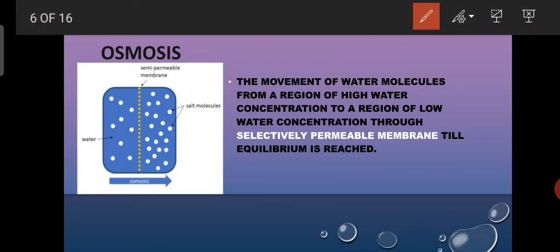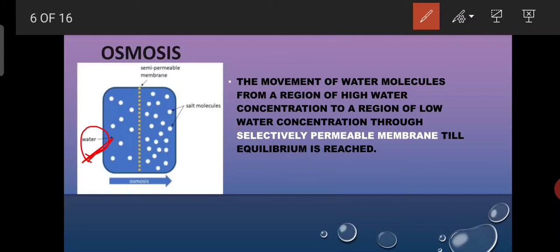Here also there is movement of particles, but what are actually moving? The solvent particles are moving. The water will move. In diffusion there was no such restriction, but here the water, the solvent particles, are actually moving. So water will move from high concentration of water towards the low concentration of water. The terminology high to low is the same.